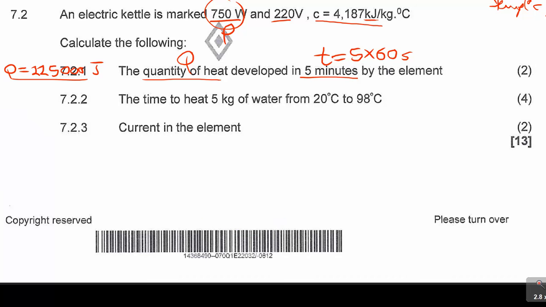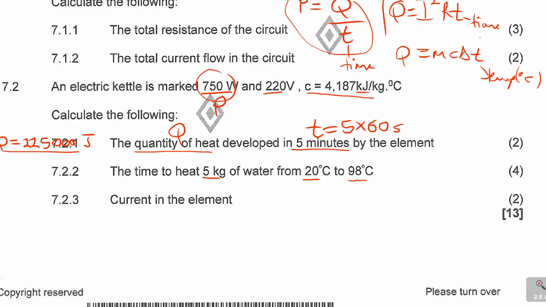The next question says the time to heat 5 kilograms of water from 20 degrees to 98 degrees Celsius. So now you have to obviously look at the formula that has got to do with Q. There is that one.